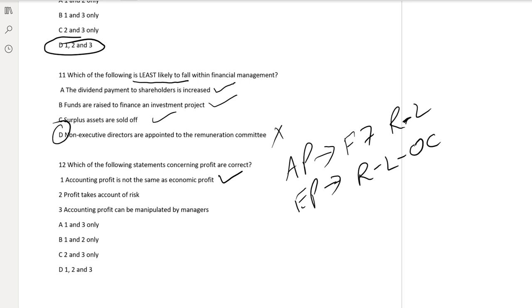Profit takes account of risk. No, we have never considered risk while making an income statement or balance sheet or something like that. Accounting profit can be manipulated by managers. Yes, it can be manipulated. So 1 and 3 are the answers.